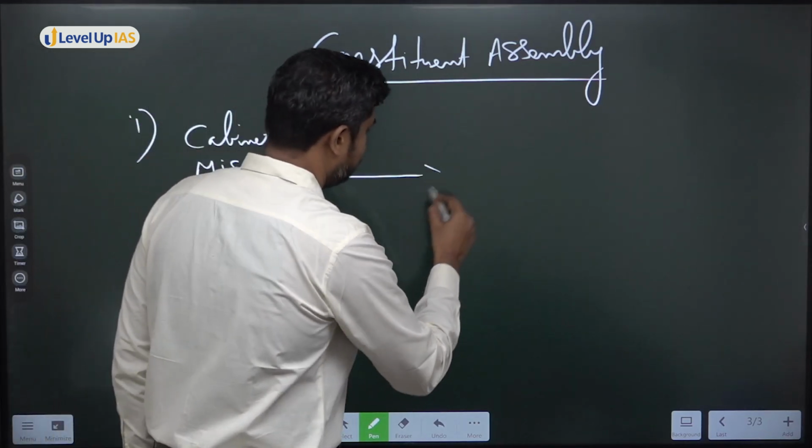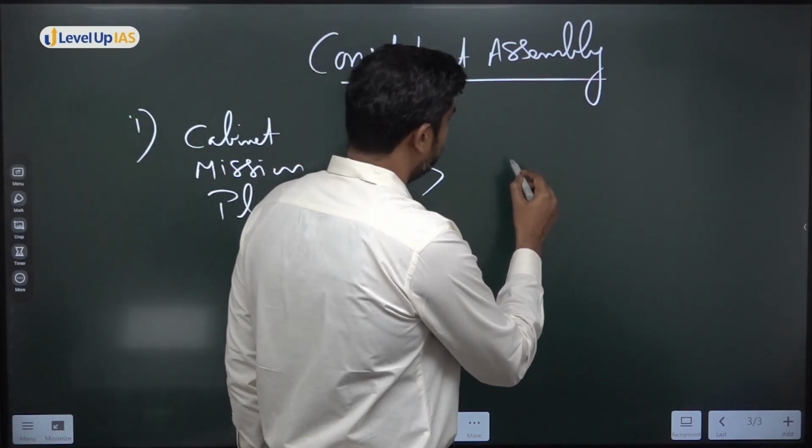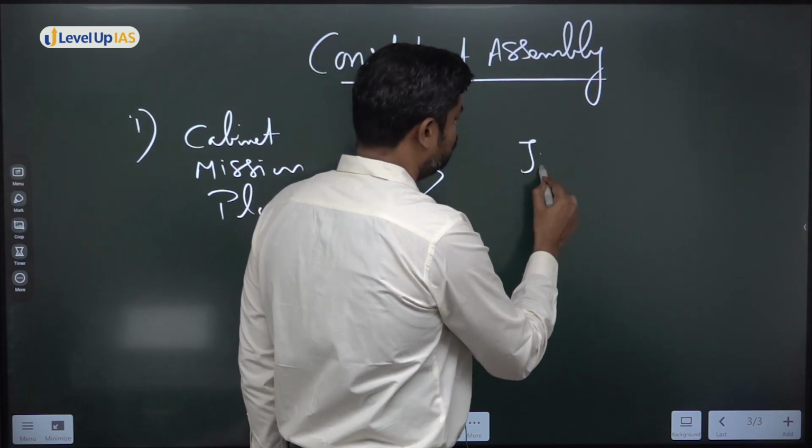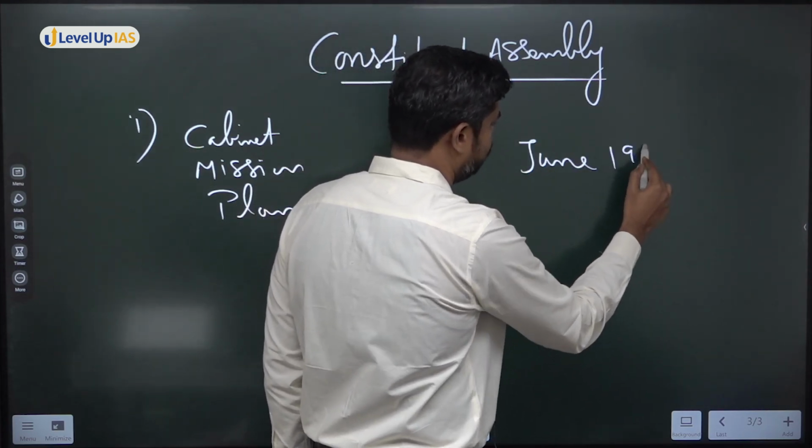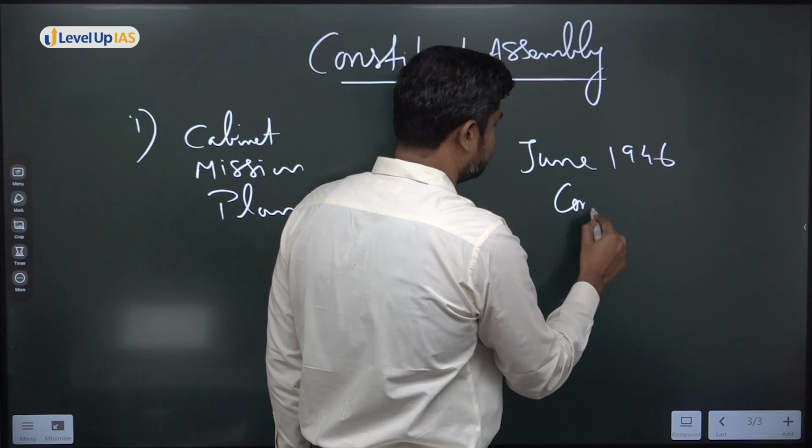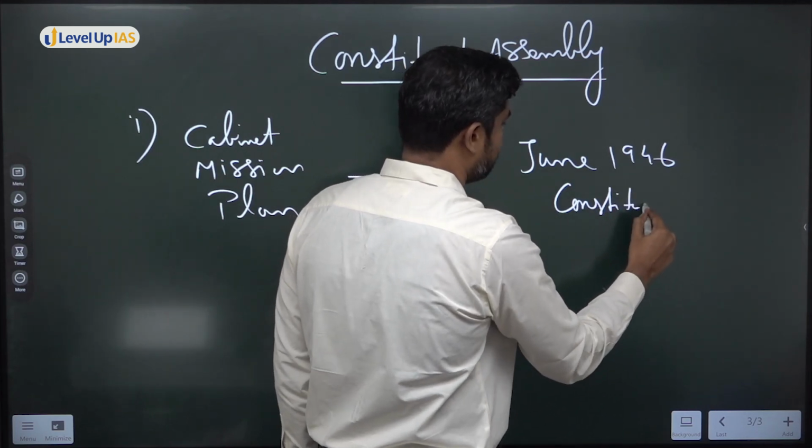And based on the plan, do you know when it was established? It was established, I think, in June 1946. By June 1946, the Constituent Assembly was established. So a few dates I'll discuss.